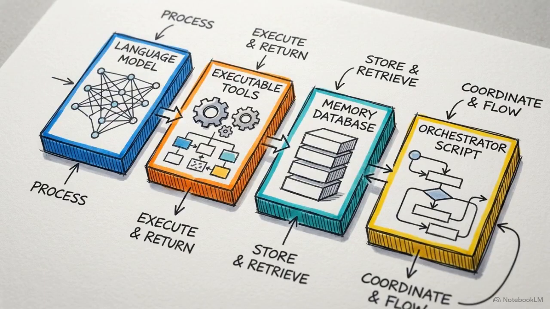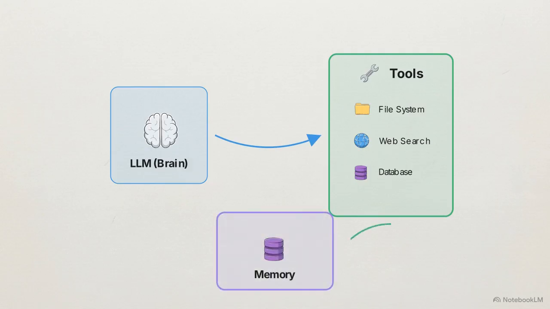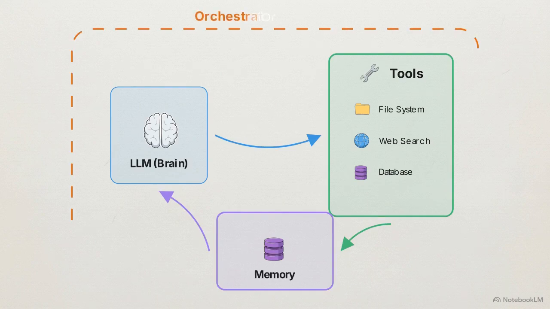To build this loop locally, we need to assemble 4 distinct architectural pillars. Looking at this structural diagram, the first pillar is the large language model at the center. It functions strictly as the logic controller, reading inputs and routing decisions outward. The second pillar consists of the tools. These are the executable functions, like reading a database or writing a file, that the model can trigger. The third pillar is memory. This module stores the conversation history and the outputs of previous actions, feeding that ongoing context back into the central decision node. The final pillar is the orchestrator.